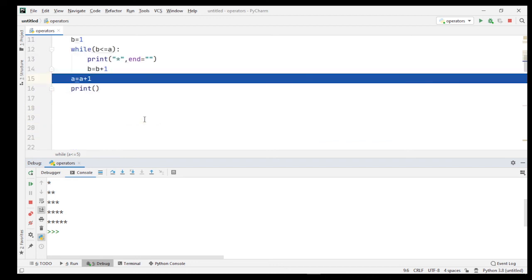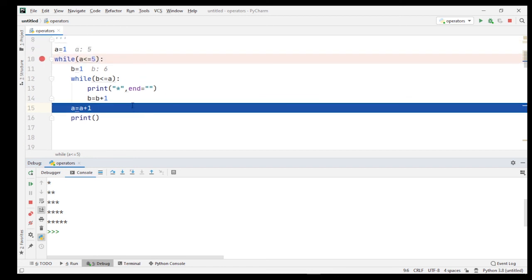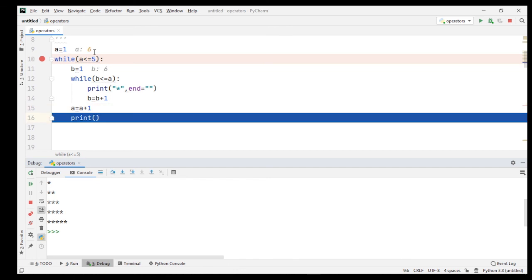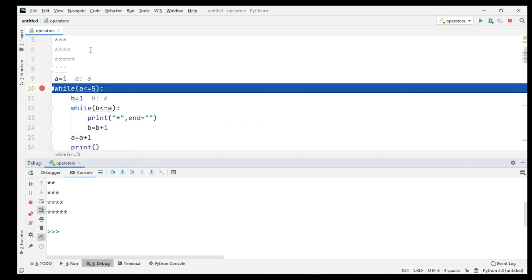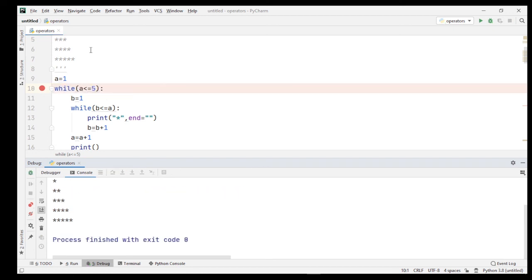Okay. Now when I press the F8 key, the program controller moves out of the inner loop, and here I mention a is equal to a plus 1. The last value of a is 5. When I press the F8 key, you can see the value of a is equal to 6. So when this statement tests the expression whether the value of a is less than or equal to 5, no, because the condition is false. And as soon as I press the F8 key, the controller moves out of the outer loop and our program will be over.